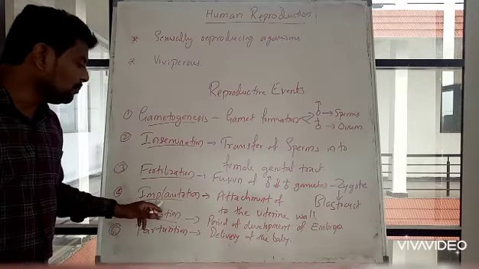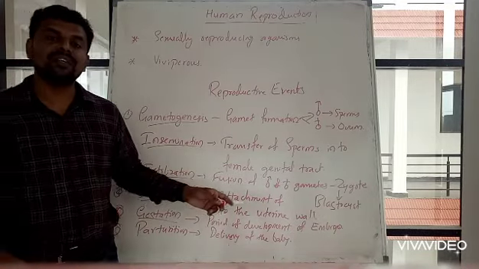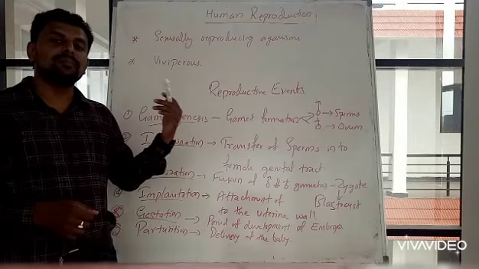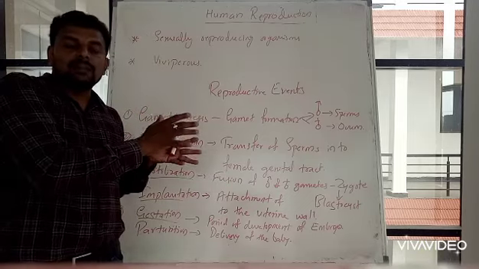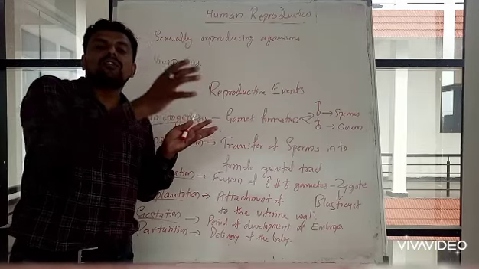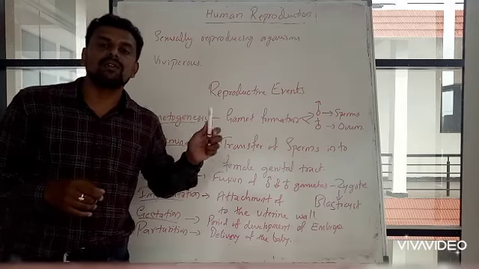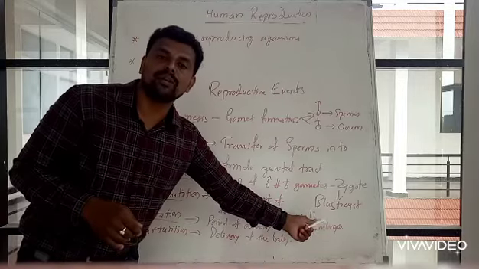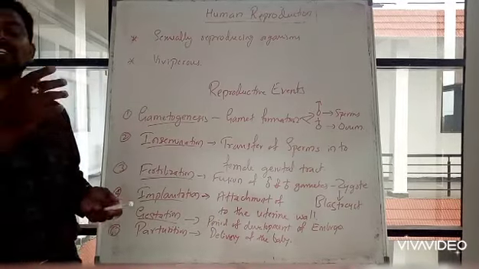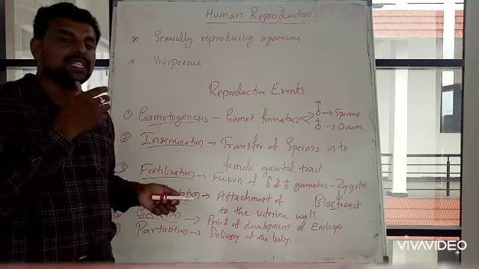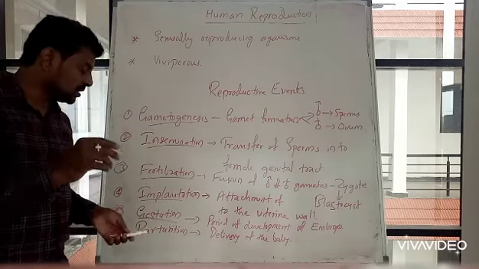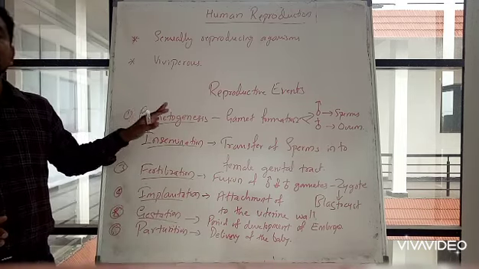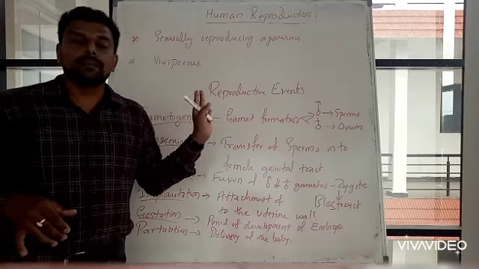Okay, so next is implantation. Implantation means attachment of the blastocyst to the uterine wall. After implantation, the blastocyst will remain for a long duration, around 9 months. That period is known as gestation, or the period of development of the embryo. After the gestation period completes, the baby will come out. That process is known as parturition, meaning delivery of the baby.